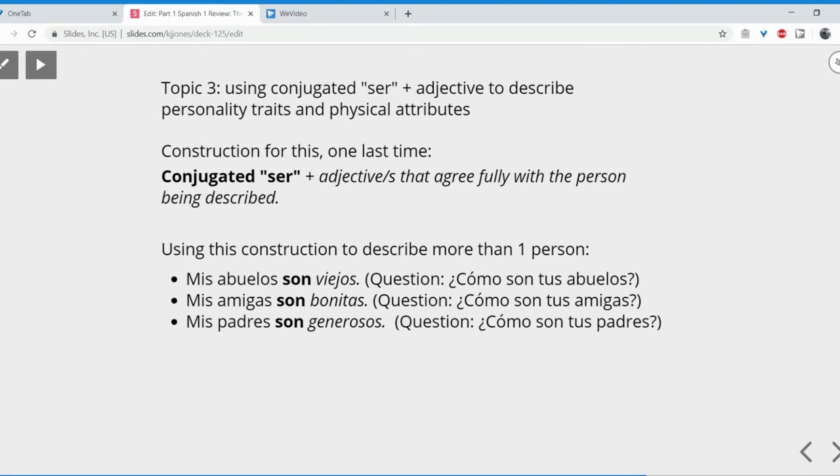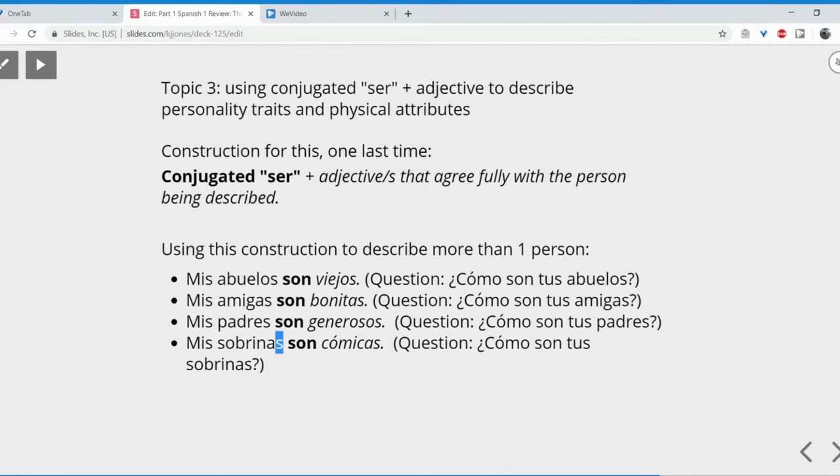We're either making adjectives agree with nouns, or we're making verbs agree with subjects. Sorry, that's the way that works. Verbs agree with their subjects, adjectives agree with their nouns. All right? And finally, one last example. Mis sobrinas son cómicas. Again, just note the full agreement.